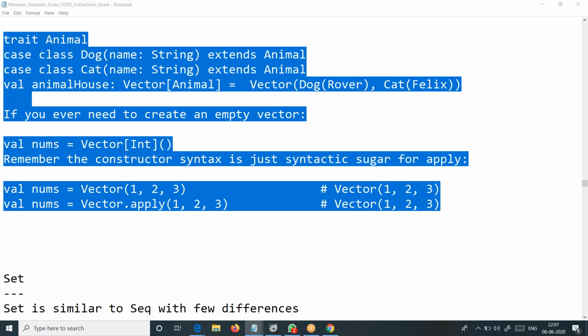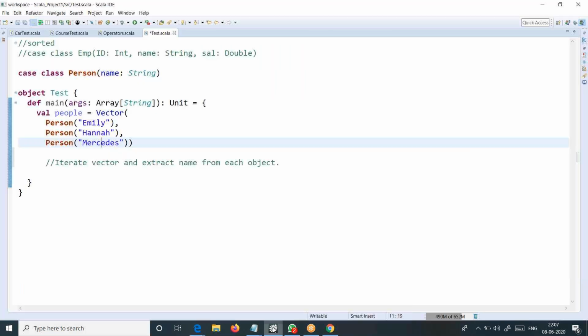Are you clear with what we have discussed till now in this session? Manohar, it's clear. The other things we know, we have implemented those methods for list. The same methods you can try for vector. If you have a doubt, we will see a few methods on this.